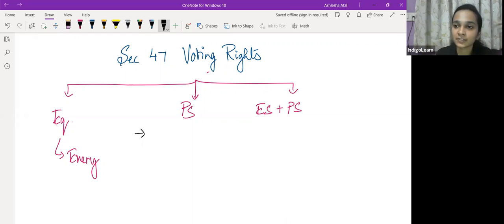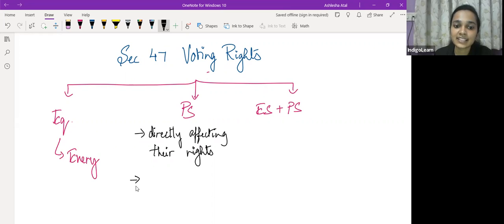So the first situation where the preference shareholders will get voting right is where there is something which is directly affecting their interest in the company or something which is directly having an impact on their rights. The second situation where the preference shareholders will get a right to vote is when the resolution for winding up of the company is passed; then preference shareholders also have a voting right in the case of winding up of the company.